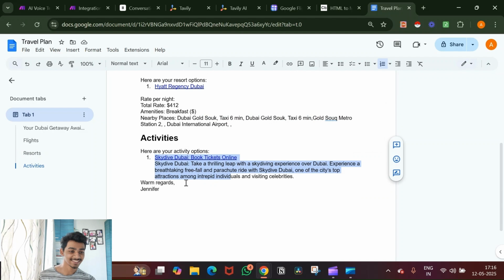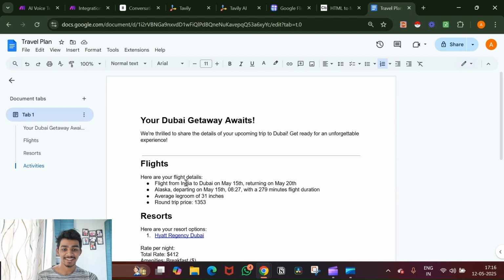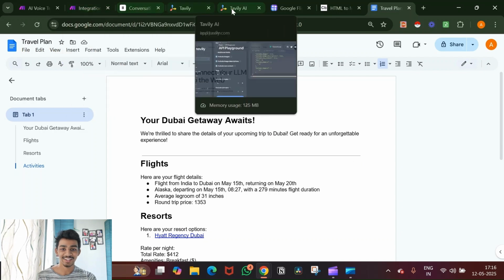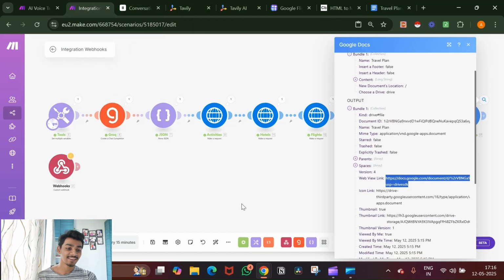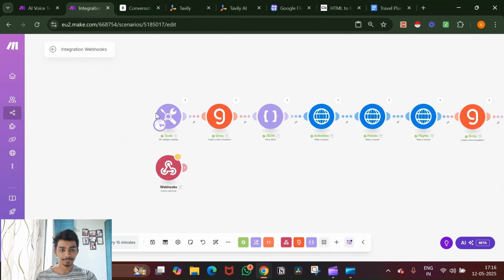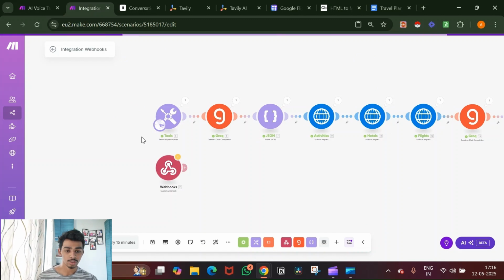So guys, we finally made it after a whole hour-long dedication. And now, the only thing that you need to do is just connect the webhook here, before the set multiple variables, and you are all done. And all you need to do is test it using 11 Labs, talk to it, and then see what happens.